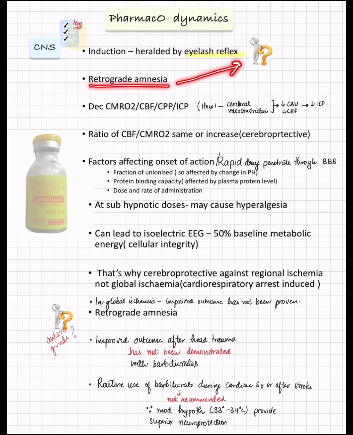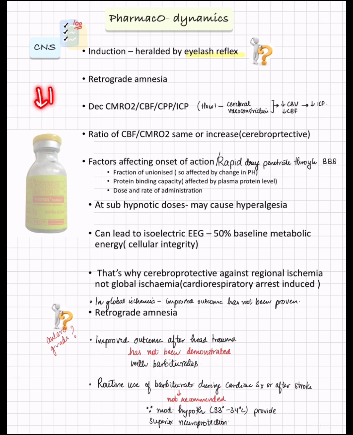Can you name a drug which causes anterograde amnesia in the comment section below? It causes decrease in the cerebral blood flow by cerebral vasoconstriction, which decreases the ICP. Very important part is it is cerebroprotective in nature. That is, the ratio of cerebral blood flow to CMRO2 is almost the same or it increases, which was not the case in propofol.